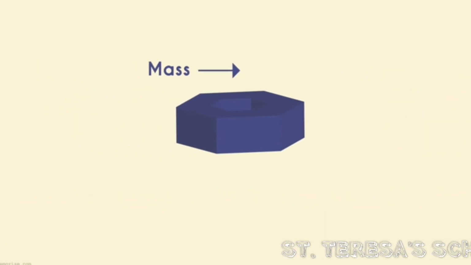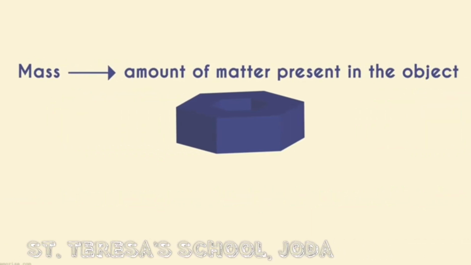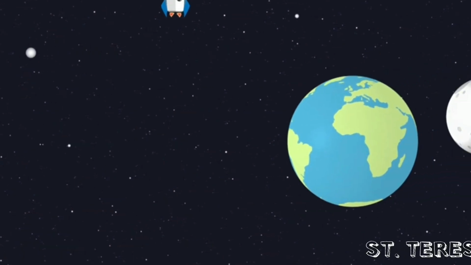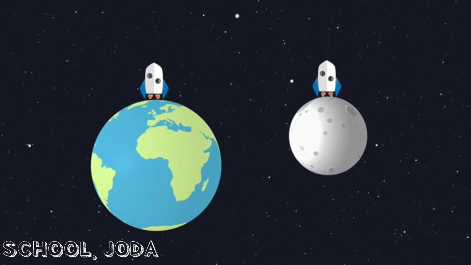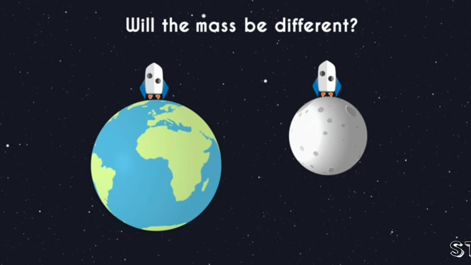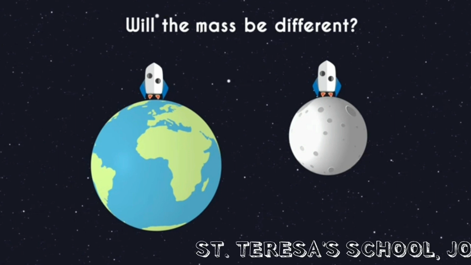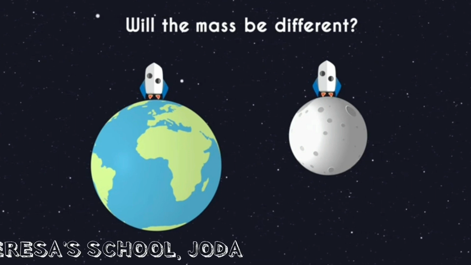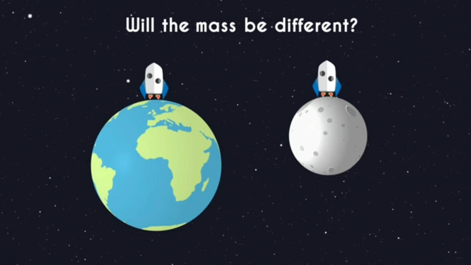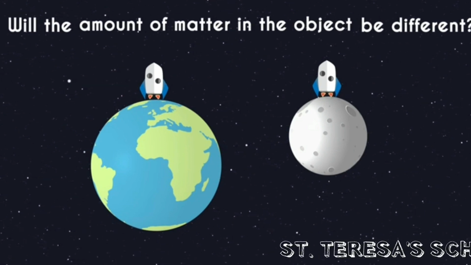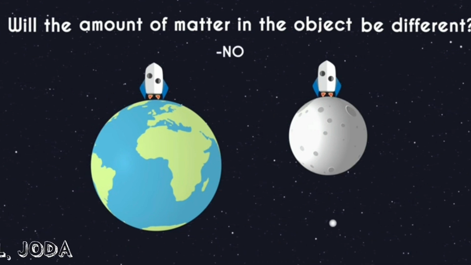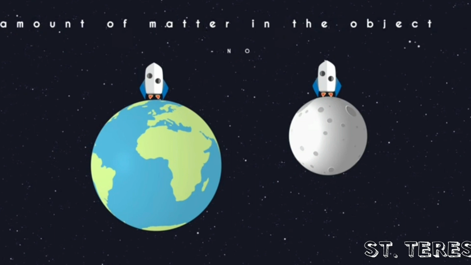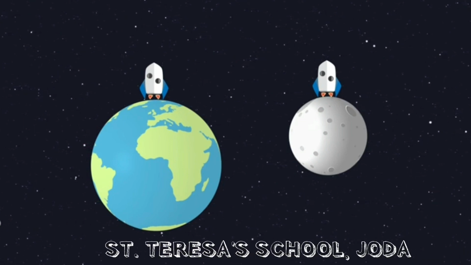Now consider 2 situations. One in which the object is on the earth and second in which the same object is on the moon. Will the mass of the object be different in these cases? To answer this question, we ask ourselves another simple question. Will the amount of matter present in the object be different in these cases? Absolutely not. The matter in the object is not changing at all, which is why the mass will be the same in each of these cases. The mass of an object remains constant, no matter where it is placed.